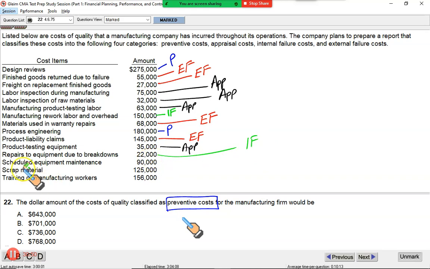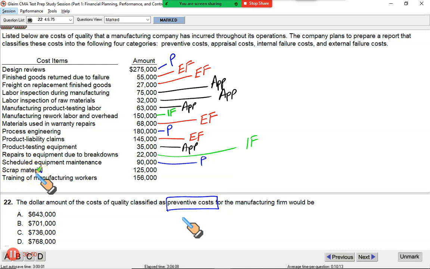Okay, next, scheduled equipment maintenance. This is a lovely thing. You need to keep on conducting this preventive maintenance so that your machinery doesn't develop faults. This is a nice thing. And this is preventive. This is a good thing, that you regularly maintain your plant before it develops problems.